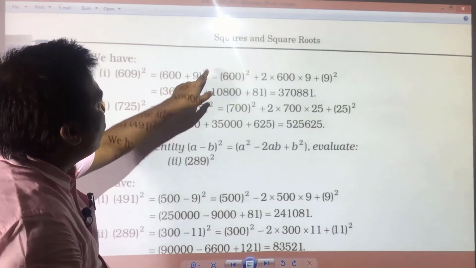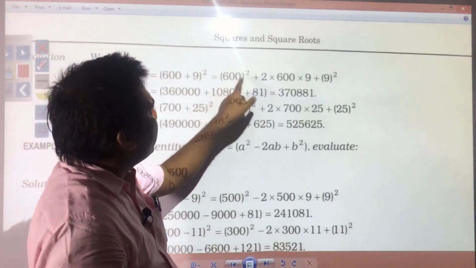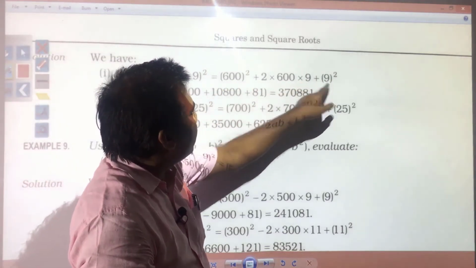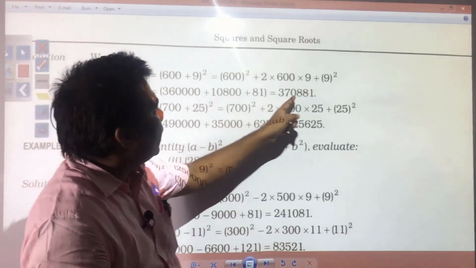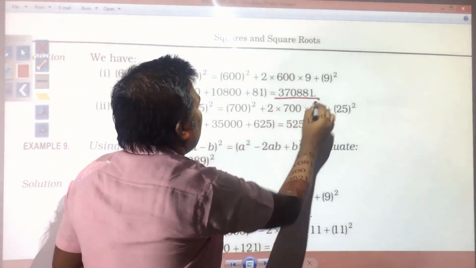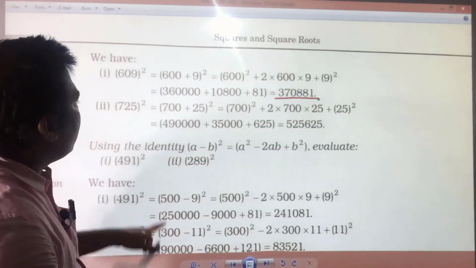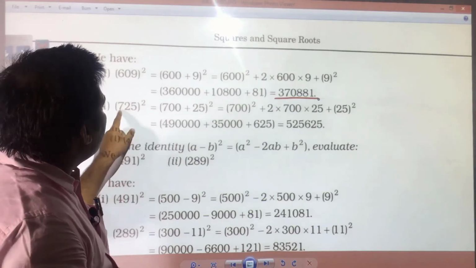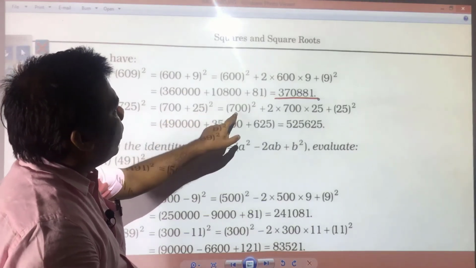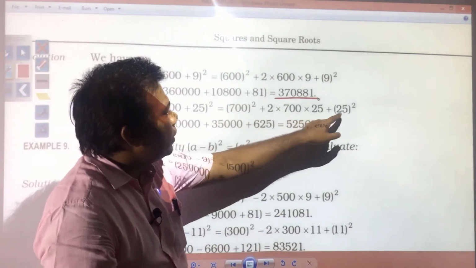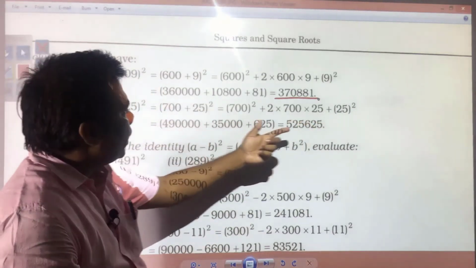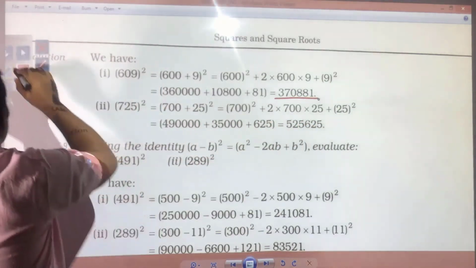A plus b whole square can be written as a square plus 2ab plus b square, and then you simplify and you will get the answer. And 725 square can be written as 700 plus 25. You can see this also.